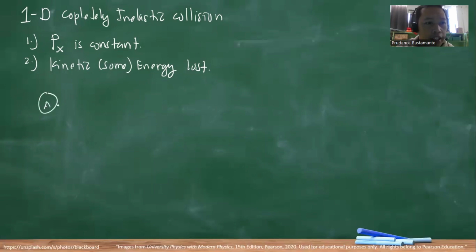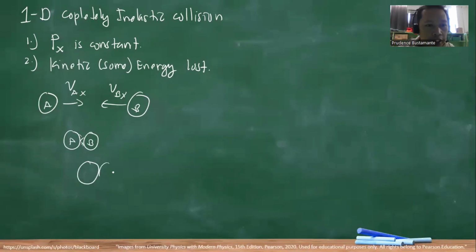Object A, for example, is moving in that direction, and we have B moving in this direction. This is our initial velocity. This is during the collision. The difference is that A and B, if we say completely inelastic collision, now have the same final velocity, Vx.